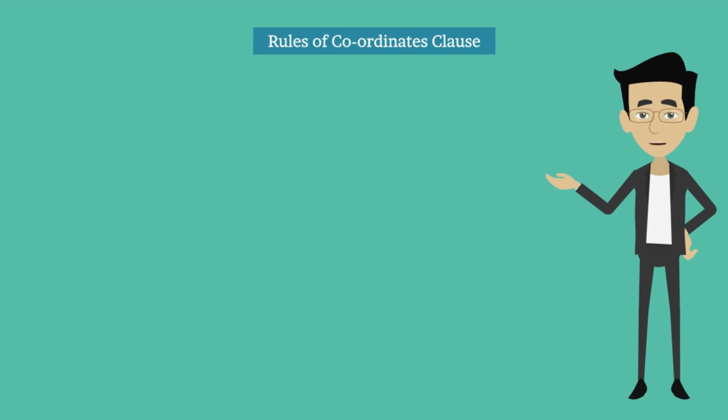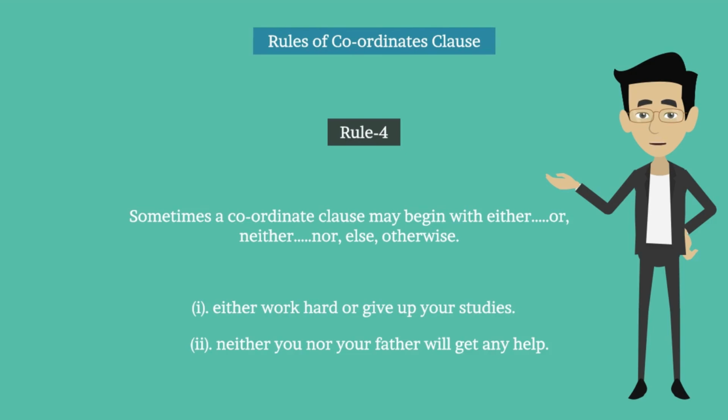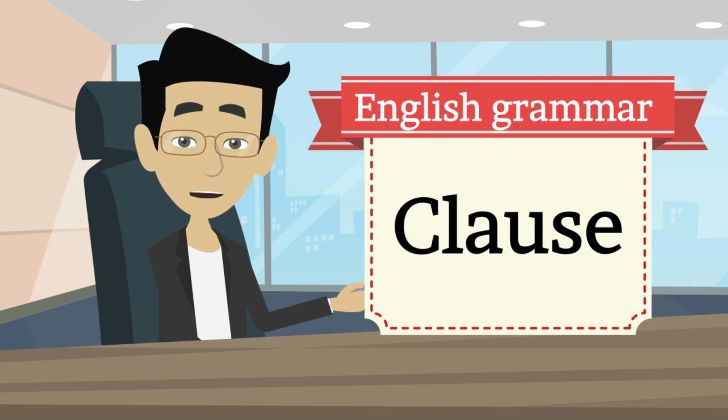Rule number 4. Sometimes a coordinate clause may begin with either, or, neither, nor, else, otherwise. For example, either work hard or give up your studies. Second one, neither you nor your father will get any help. So this is all about clause and its rules.